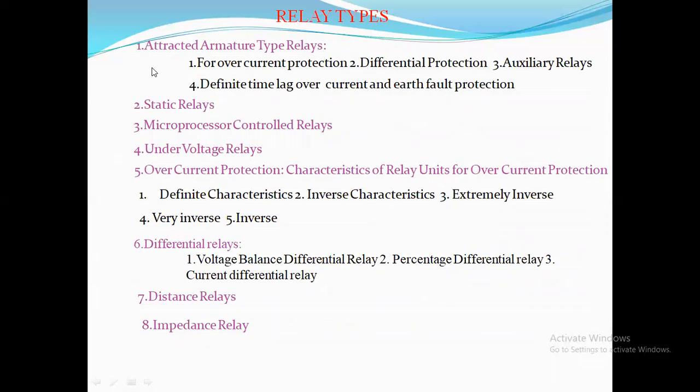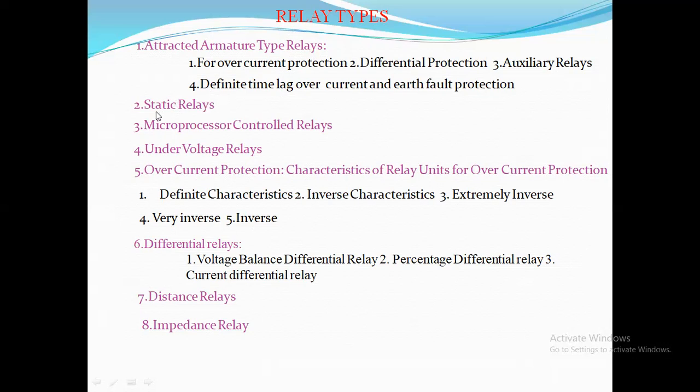So based on the different types of operation and the terms, the selection criteria are selectivity, sensitivity, and reliability. Relays are classified into eight different types. First, the attracted armature type of relay, based on the principle and the construction. If the construction involves a magnetic part and an electromagnetic part, iron, and a complete mechanical structure, then it is called attracted armature type relays. These are used for overcurrent protection, differential protection, auxiliary relays, definite time lag overcurrent, and earth fault protection. So for this purpose, attracted armature type relays are used.